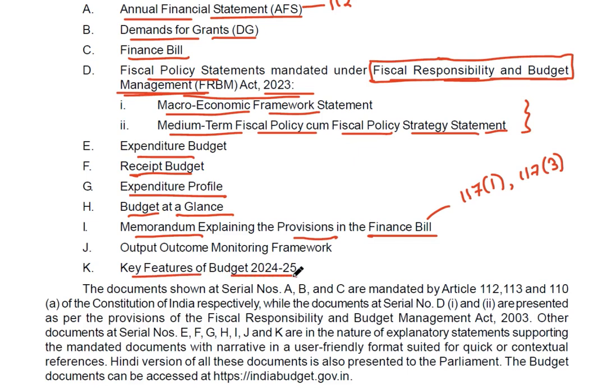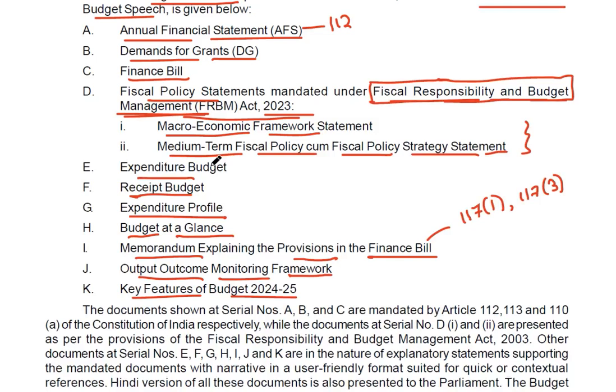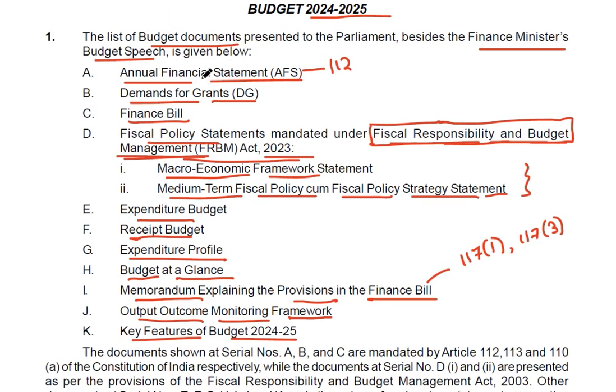Then the key features of the budget are also presented, along with the outcome monitoring framework. These are some of the things which the finance minister presents along with her budget speech. You have to go through them, but not all are important for your exam. At least you should know about the Annual Financial Statement and the budget at a glance, or the outcome budget in detail.